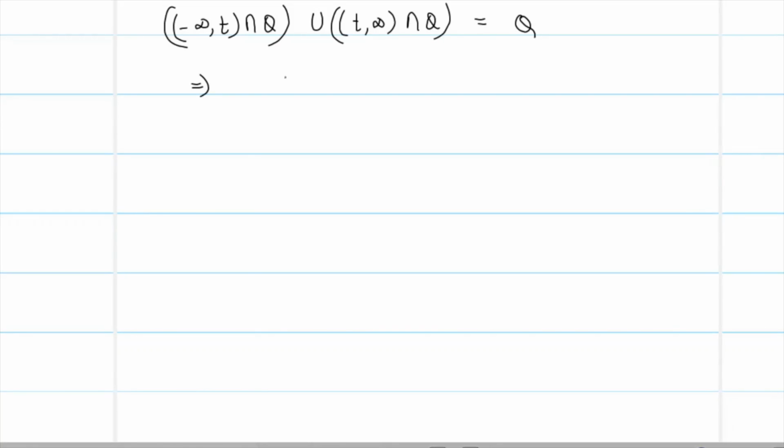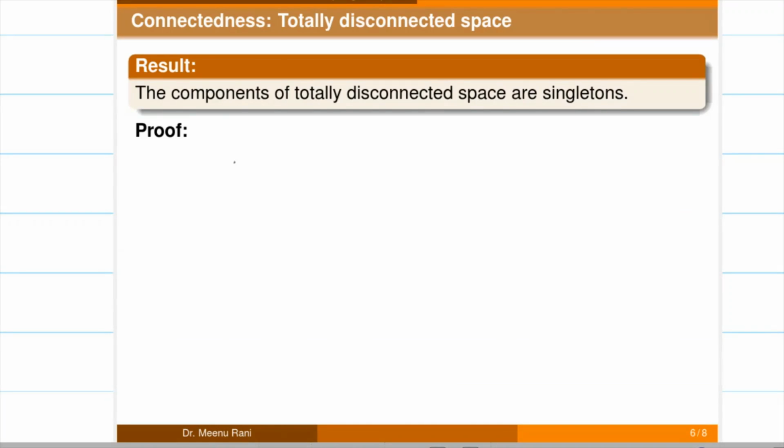So which implies Q is totally disconnected. So in this result we will prove that the components of a totally disconnected space are singletons. So it means in a totally disconnected space only singletons are the connected subspaces.